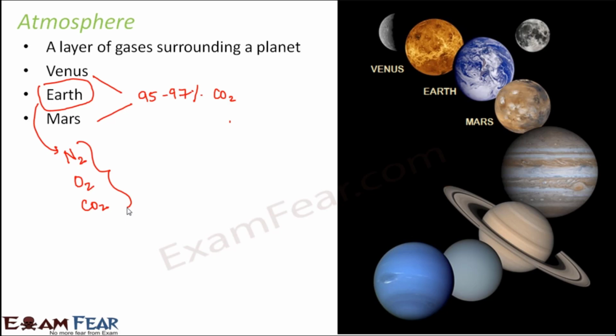Besides that, atmosphere acts as a blanket which protects the Earth from many harmful radiations that might be coming from the outer space, like harmful radiations from the sun or from any other celestial object in the outer space. So the atmosphere is like a blanket for the planet Earth.